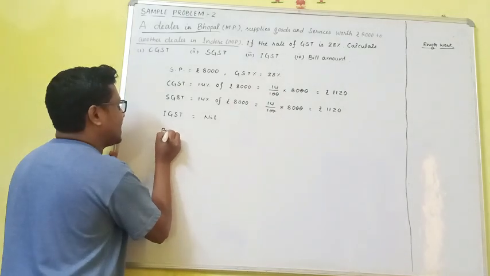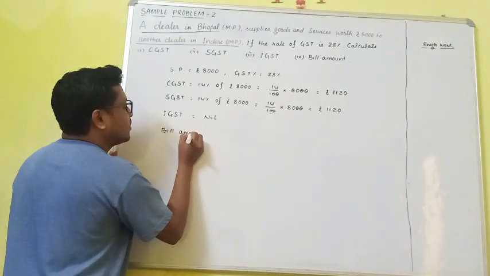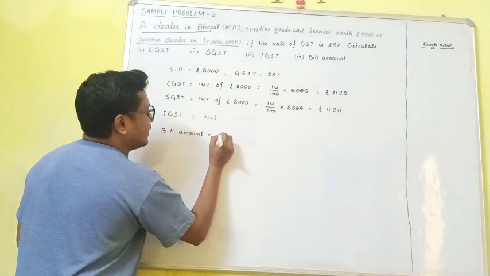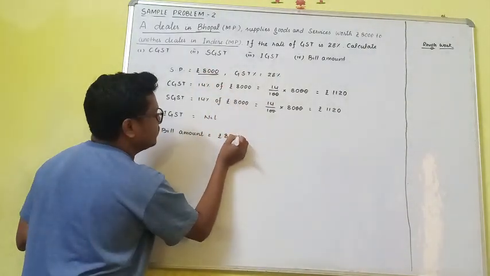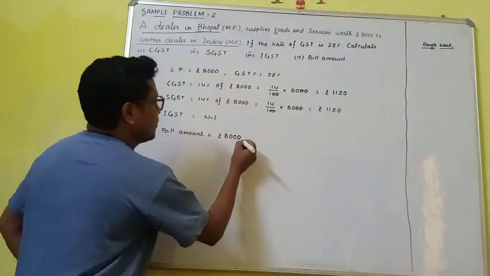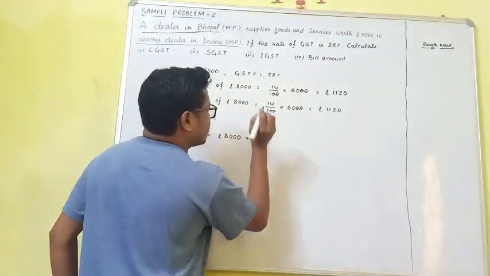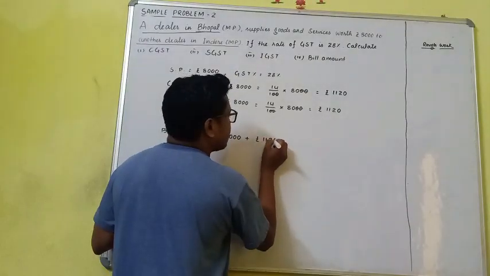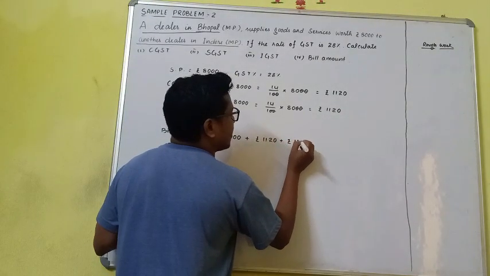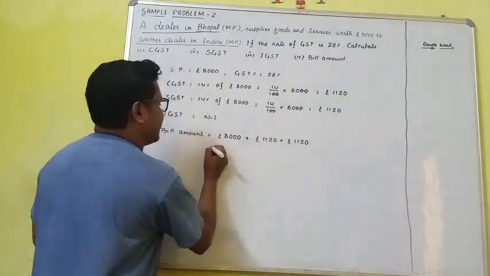Then what will be the bill amount? In case of bill amount, first you write the SP. What is your SP here? 8,000. And plus how much tax has he paid? That is your 1120 plus 1120, because you have to add both the CGST and SGST.